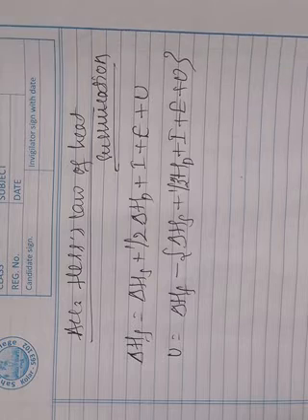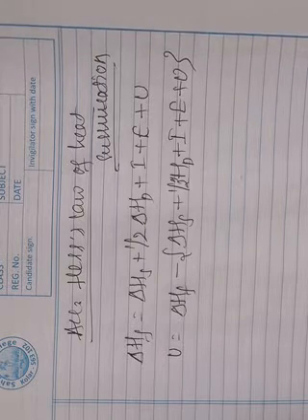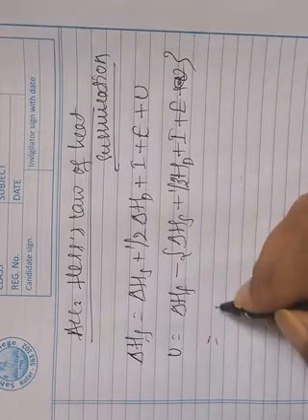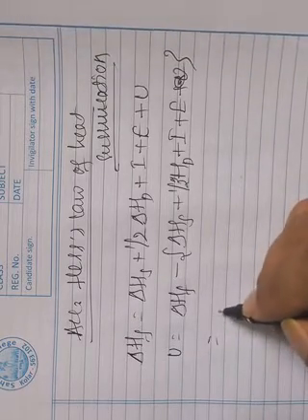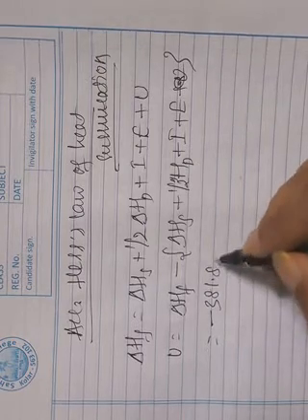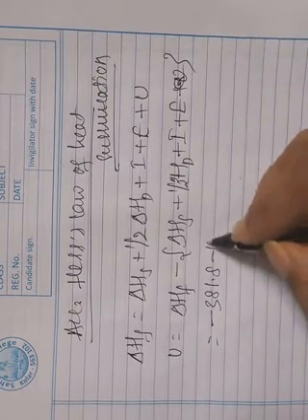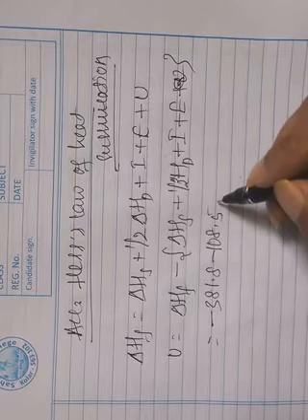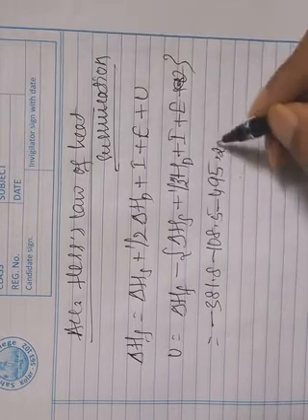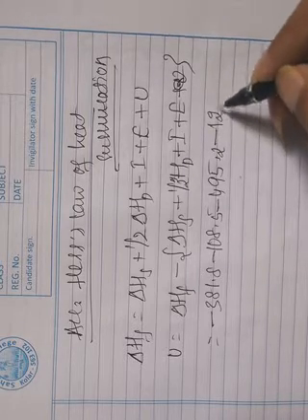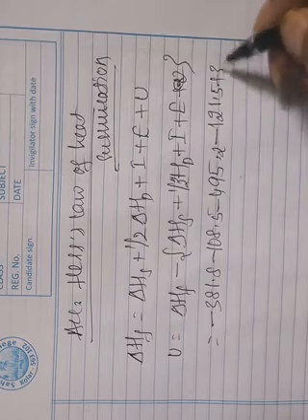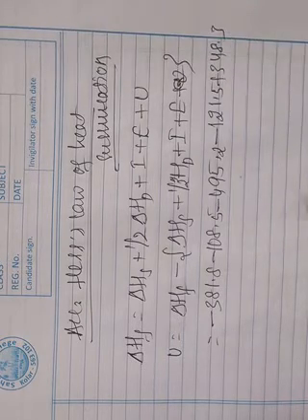So let us substitute the values: -381.8 minus 108.5 minus 495.2 minus 121.5 plus 348.3.